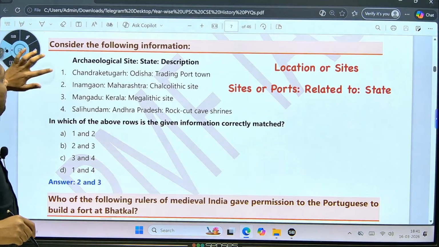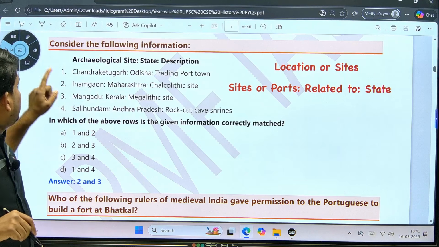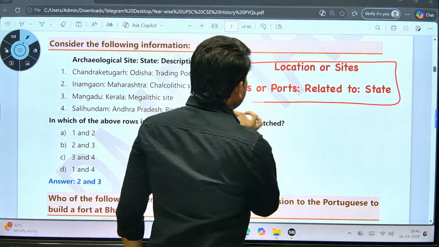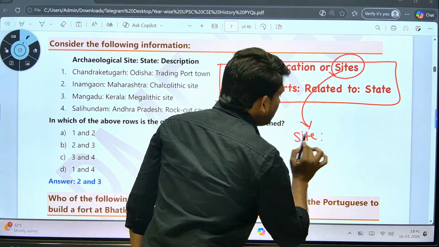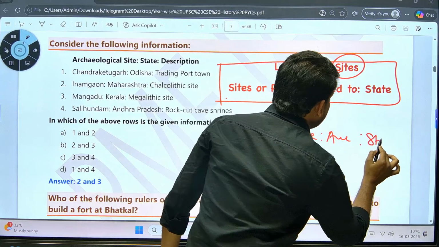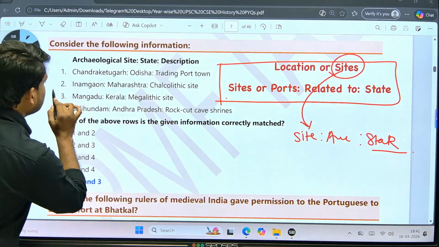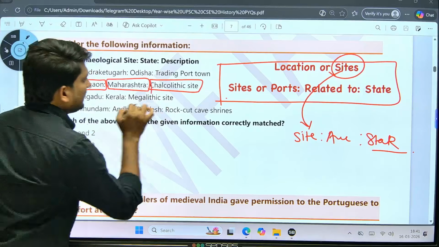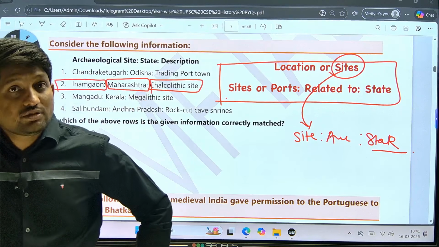Next, consider the following information: archaeological site, state and description. I already told you these questions were quite common. They have given a site plus its archaeological importance and then the state where it is present. So they have given Inamgaon from Maharashtra, and it was a Chalcolithic site. Inamgaon was a Chalcolithic site. So these types of questions are also important.